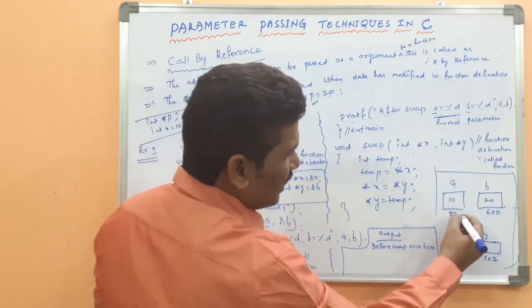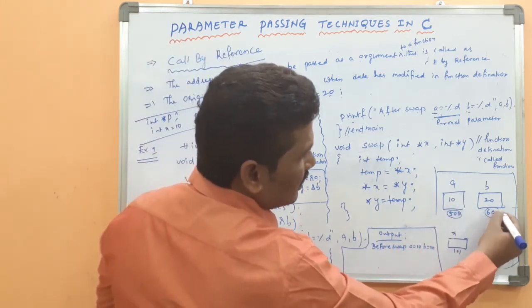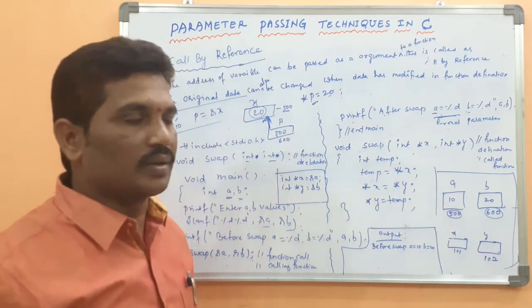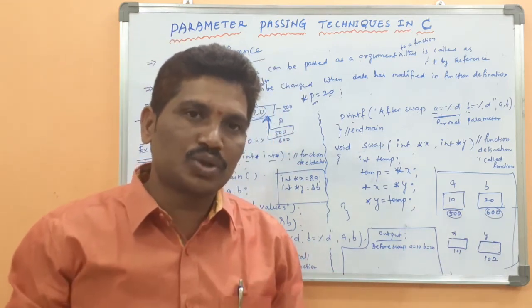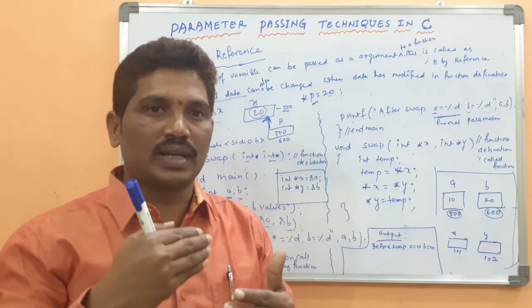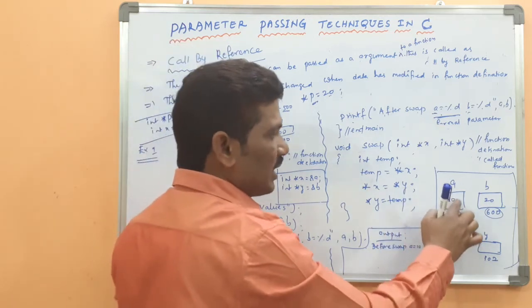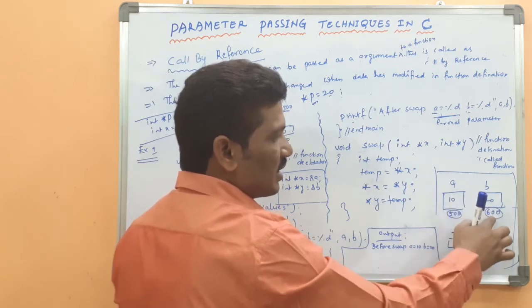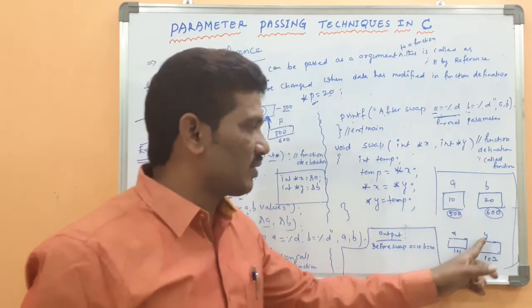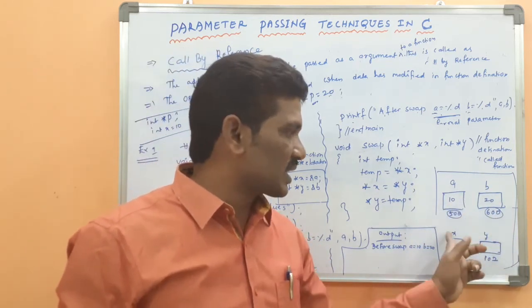For example, these are the addresses. Where can the variable be stored? The variable can be stored at a particular address location in the memory. For example, I have taken the address of a as 500, the address of b as 600, and the address of x as 101. By pointer variable, these x and y are what?